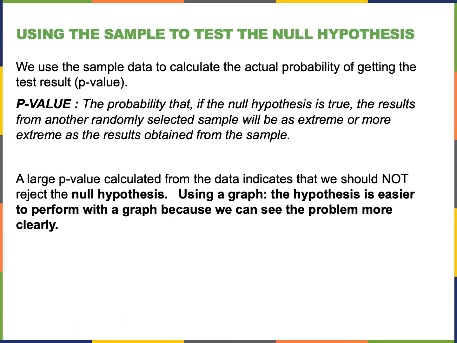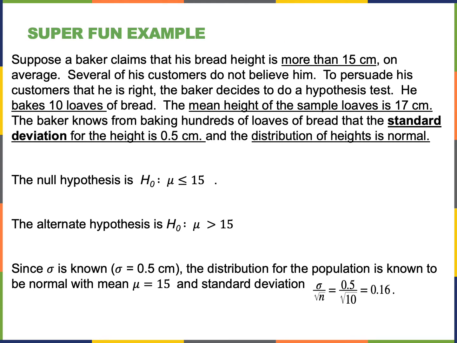Using a graph, the hypothesis test is easier to perform because we can see the problem more clearly. Okay, so let's do an example, a super fun example. Suppose a baker claims that his bread height is more than 15 centimeters on the average. Right away, you should have a little red warning sign: it said average. That should start you thinking, what symbol represents average? That's that weird looking mu thing, right? This little thing right here. The baker's claim is that his bread is higher than 15 centimeters on the average.